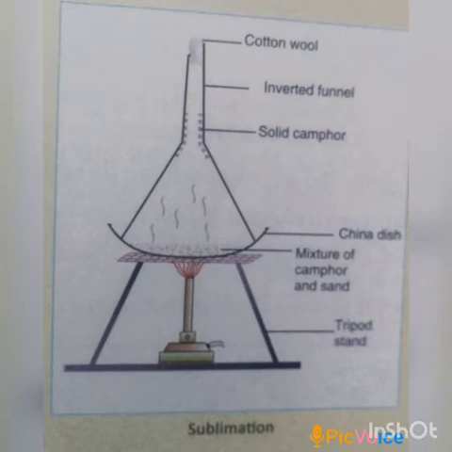It then sticks to the wall of the funnel and sand gets left behind in the china dish. So we can separate camphor from the mixture of sand and camphor using the method of sublimation.